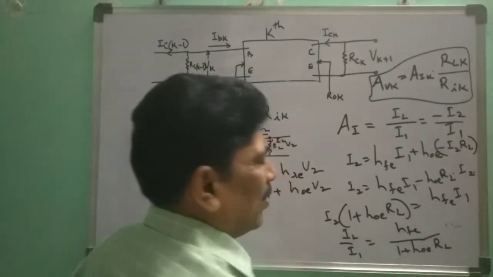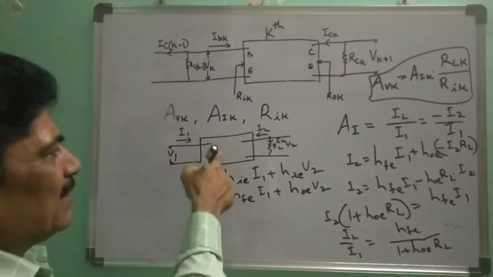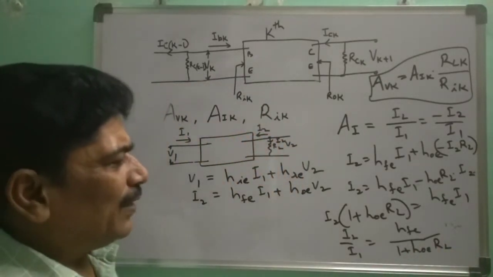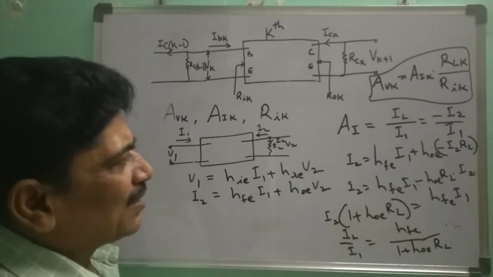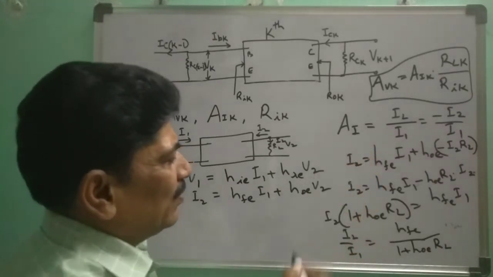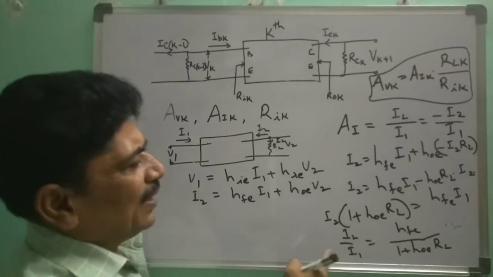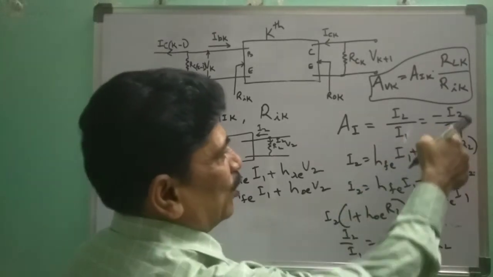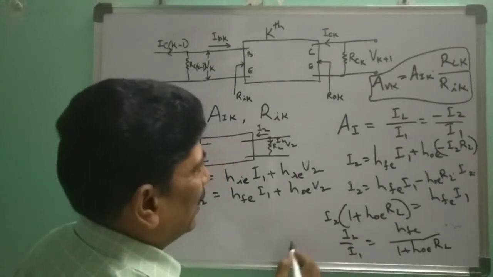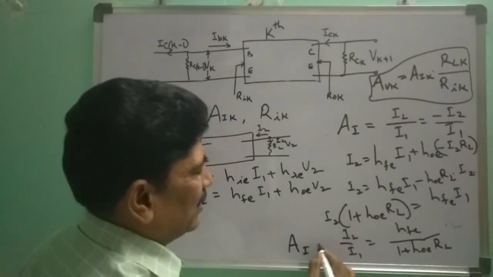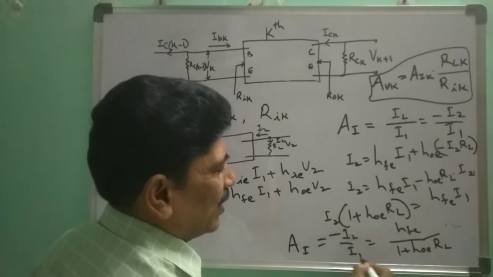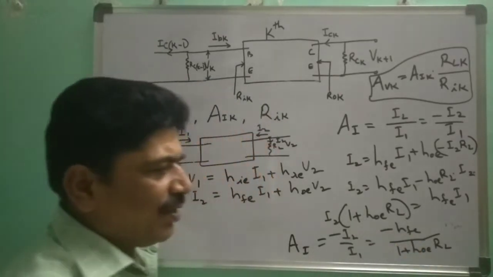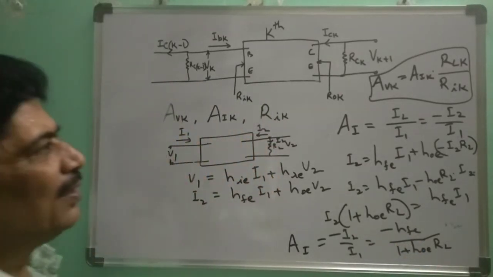So RL is the effective load of this single stage amplifier. Okay? Now let us generalize this. So what is AI now for this single stage amplifier? AI, the current gain, is equal to minus I2 by I1, which is minus HFE by 1 plus HOE RL.